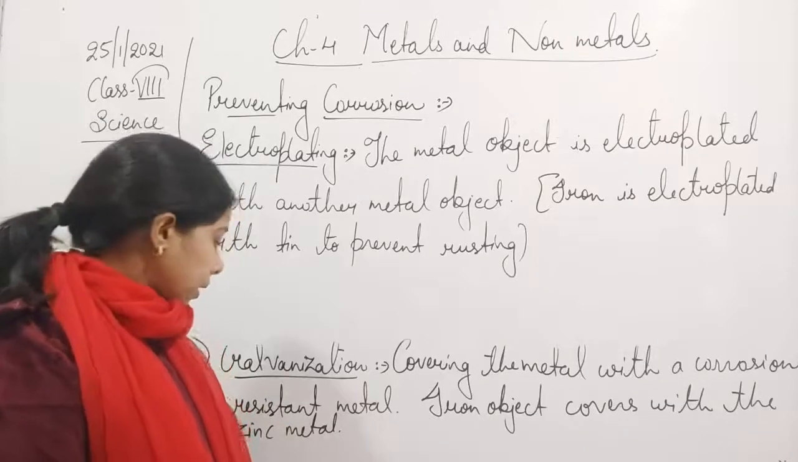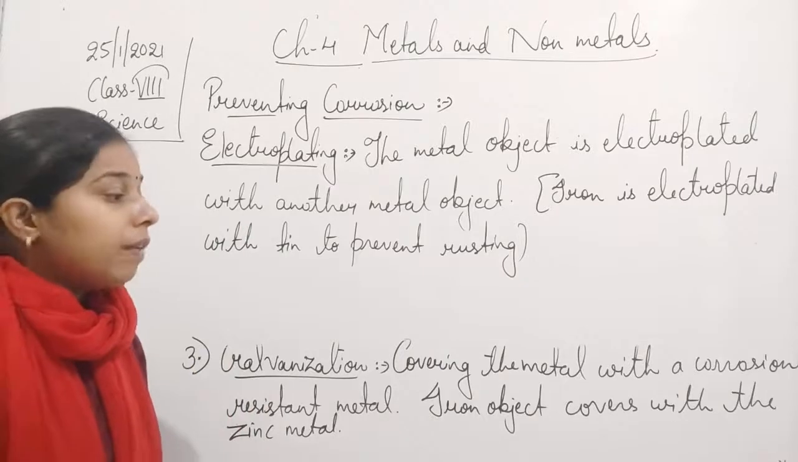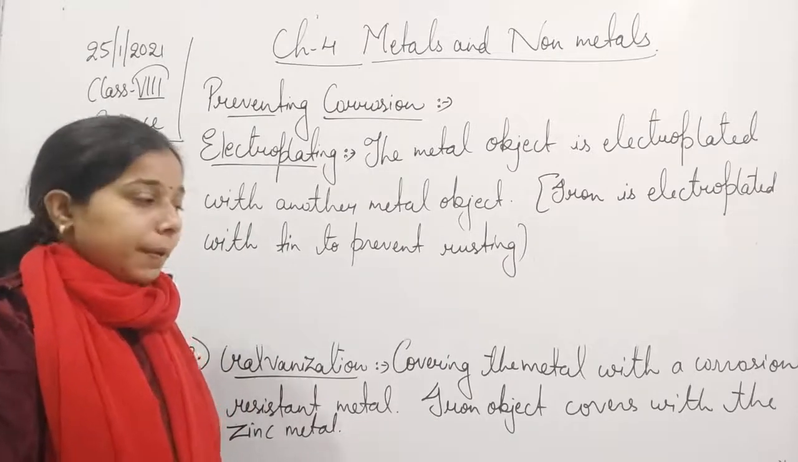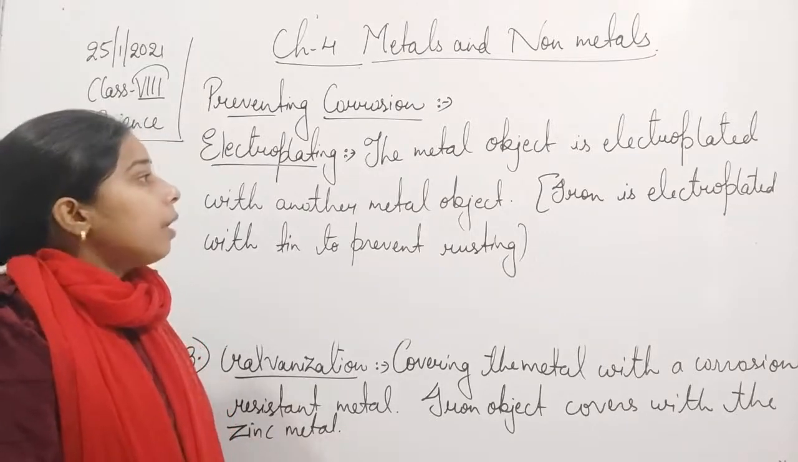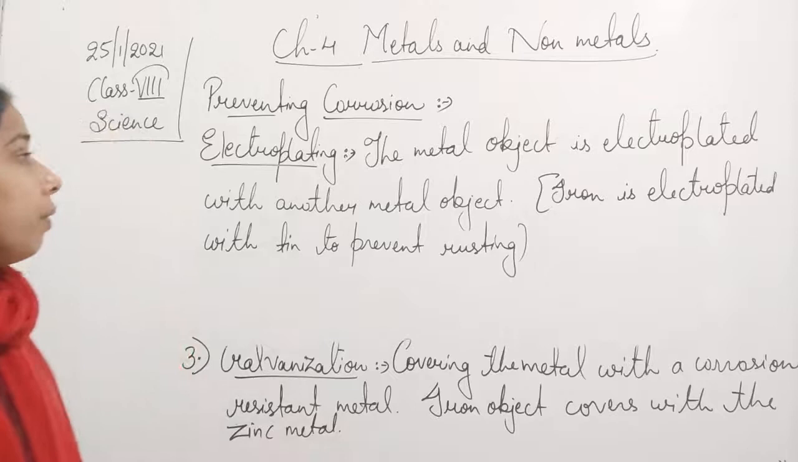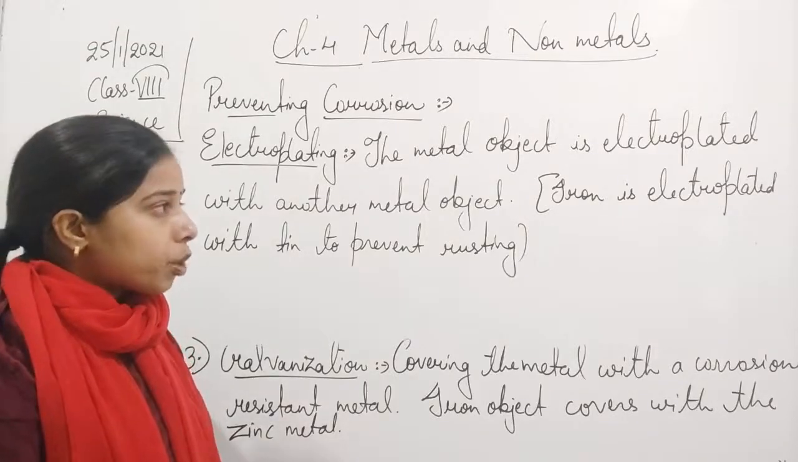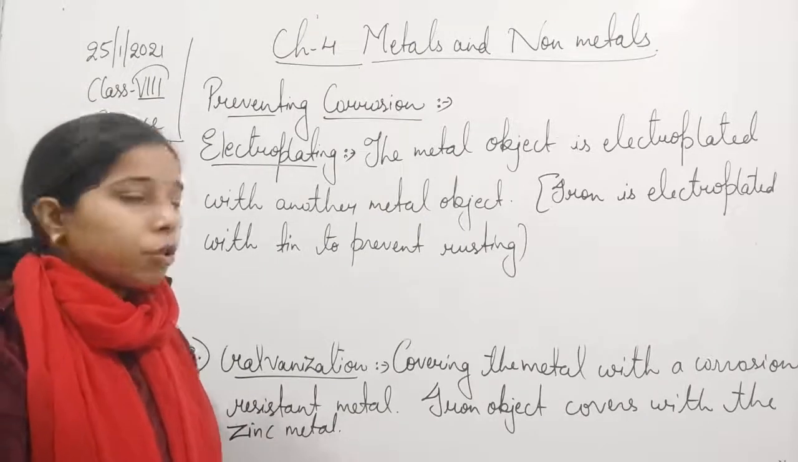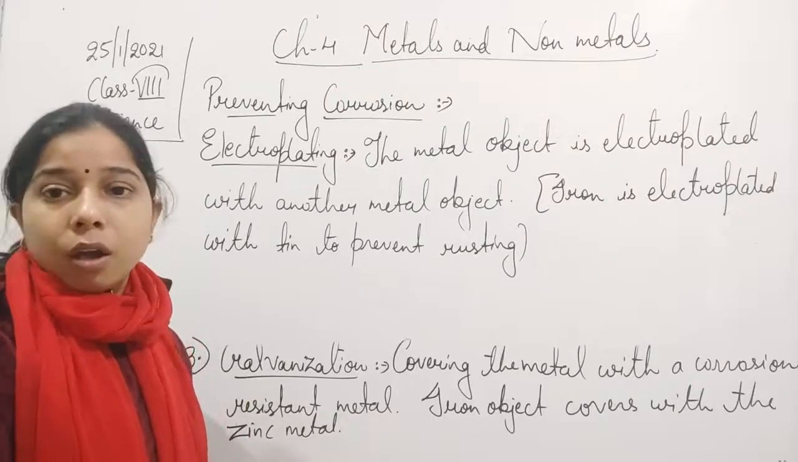Then the third one is the galvanization process, where we cover the metal with a corrosion resistant metal, like an iron object covered with zinc. And in electroplating, the metal object is electroplated with another metal; here you see iron is electroplated with tin to prevent rusting. So these are the different methods by which we can prevent corrosion.